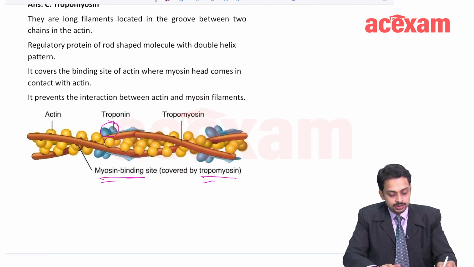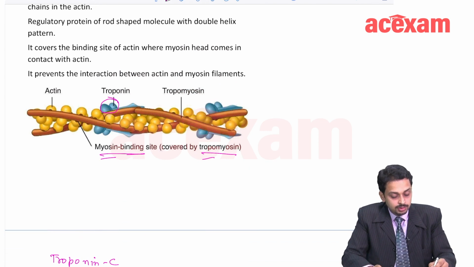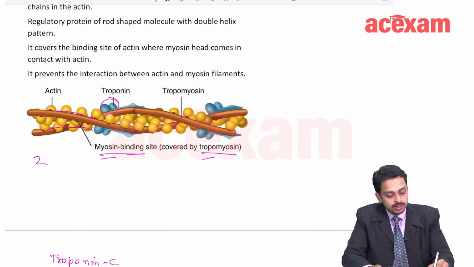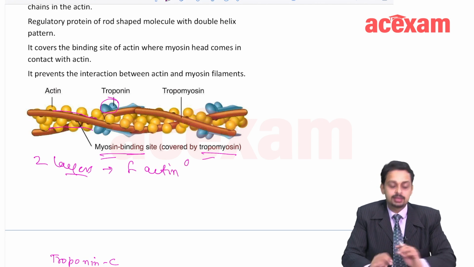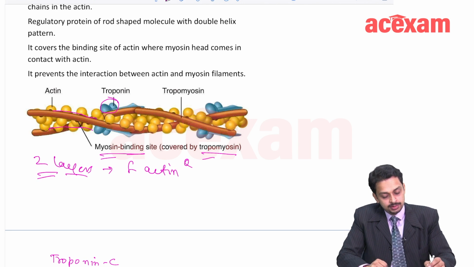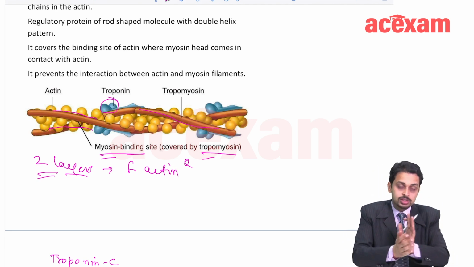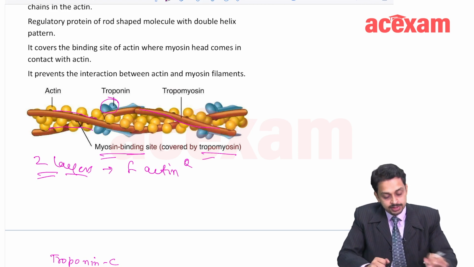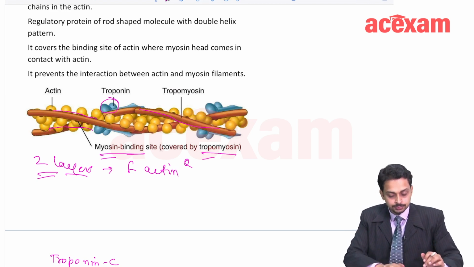Other thing which you see here is, can you see, this is one layer and this is a second layer. So, there are two layers of actin, and what type of actin is this? Two layers of F-actin. Another question: two layers of F-actin in the thin filament. There is one tropomyosin strand which covers the active site. Fine.